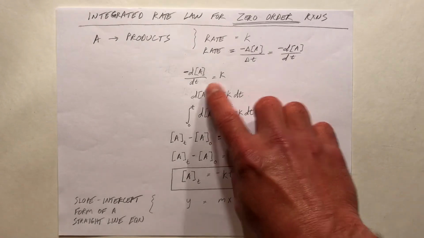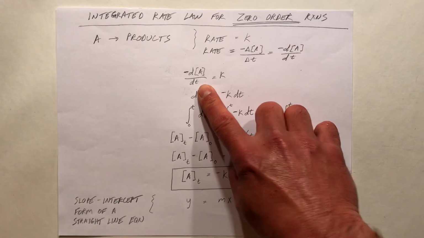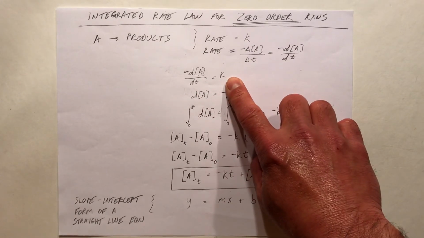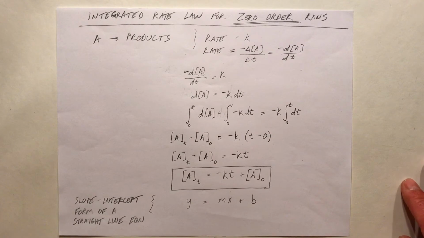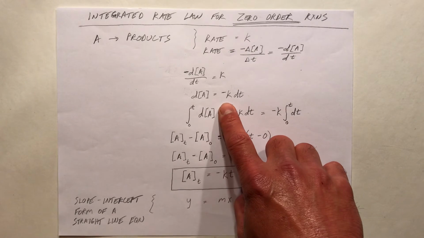So we're going to take that negative of the derivative of concentration over time and make it equal to K, the rate constant. Rearrange it so we get d[A] equals negative K dt.